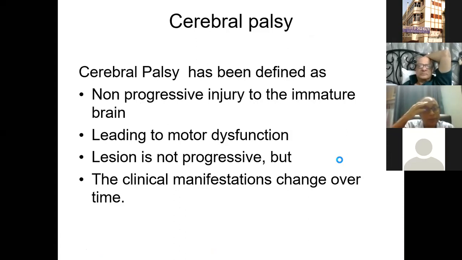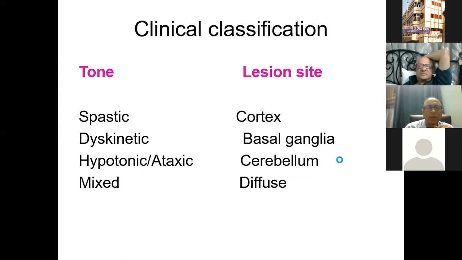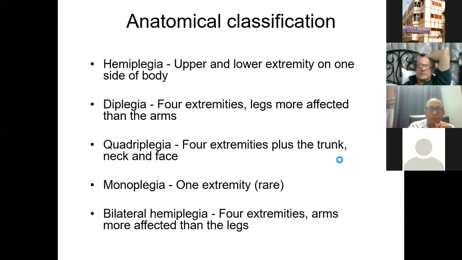So a very quick recap, that cerebral palsy has been defined as a non-progressive injury to the immature brain, which means a brain which is less than 5 years old, leading to motor dysfunction. And lesions are not progressive, but there are clinical manifestations that change over time. So clinical manifestations are not static, although the lesion may not be progressive. Depending on the site of the lesion, the tone may be of different types. Like a spastic tone is more likely to be due to a lesion in the cortex, dystonia or dyskinesia, a lesion in the basal ganglia, hypotonia or ataxia, most probably cerebellum. And if you have a mixed tone, then of course the lesion is likely to be diffuse.